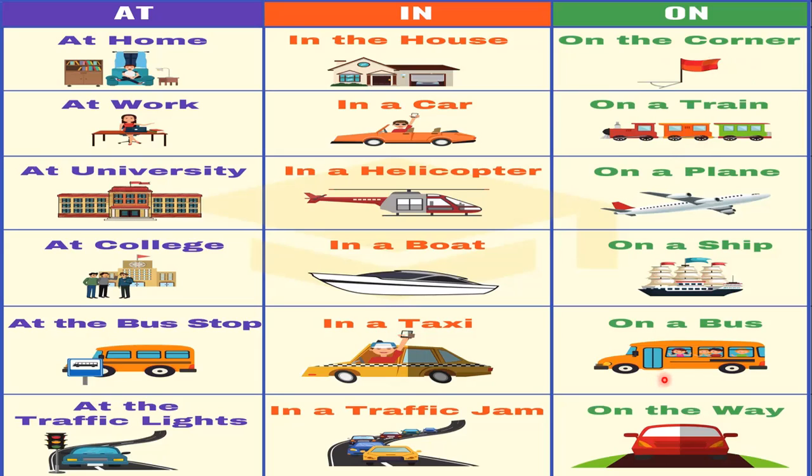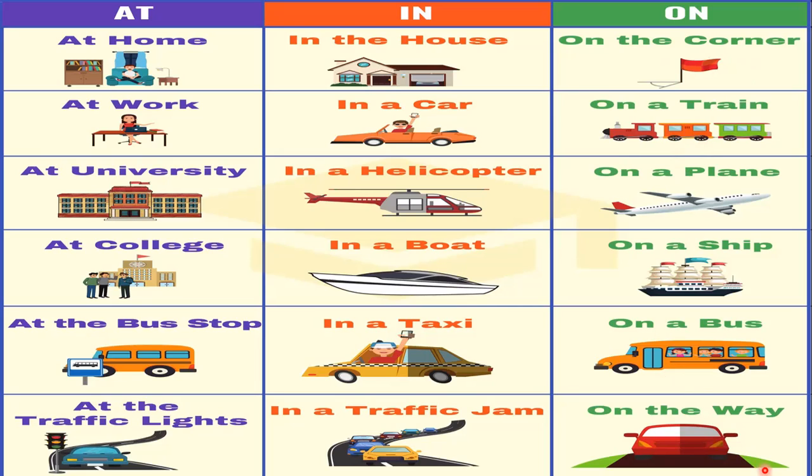The children are on a school bus and we are on the way to Lahore or Karachi, wherever we are going. So do you understand how differently we are using at, in, and on? These are the different ways we use sentences with the prepositions at, in, and on.